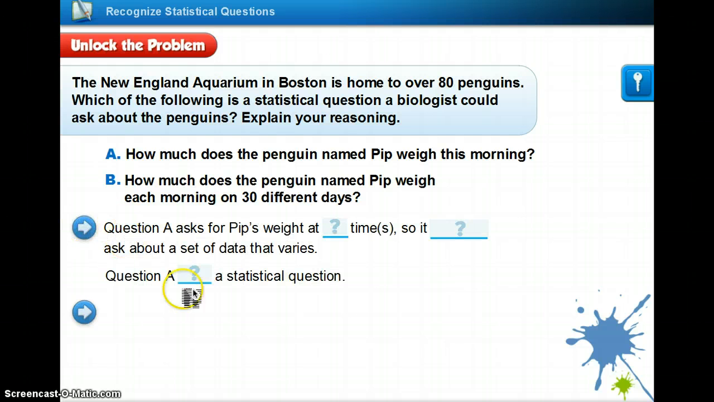Now the first question talks about just today, just this morning. So it only talks about a one-time thing. It's not about over a time period. So it does not ask about a set of data values. It would just be one value. And you can't have a statistical question over just one value or one day or one time. So therefore it is not a statistical question.